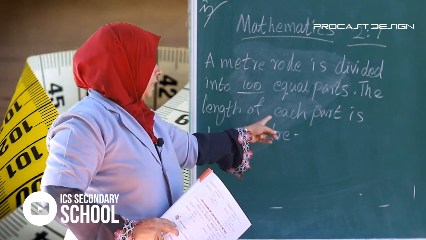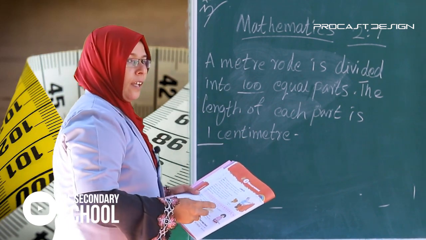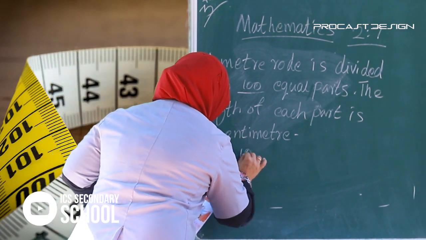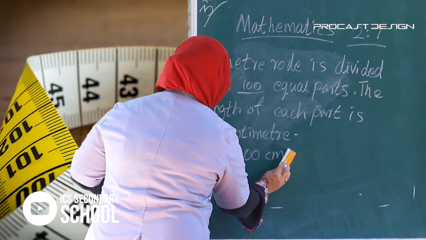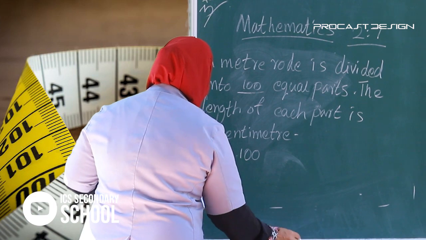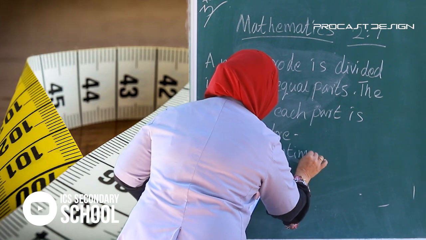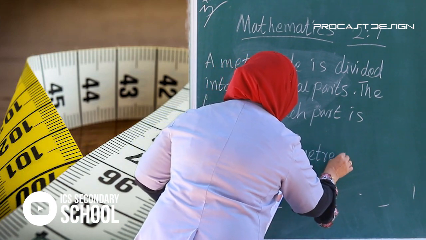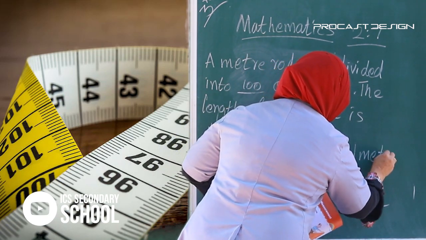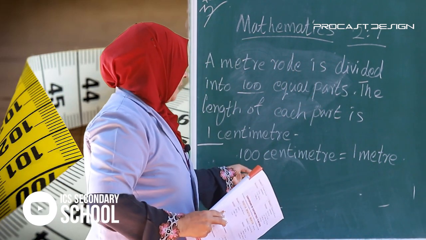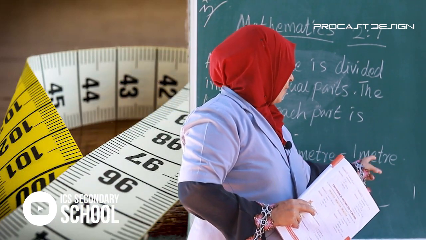The length of each part is 1 centimeter. Hence, 100 centimeter equal 1 meter.